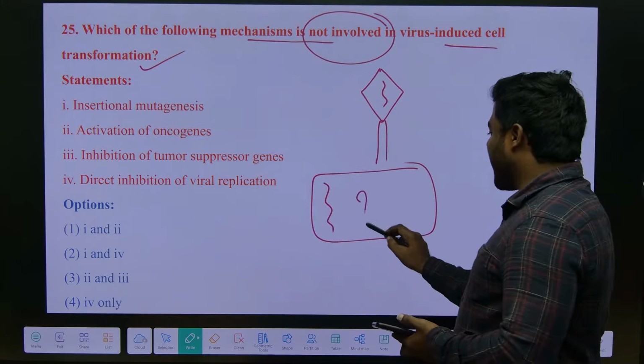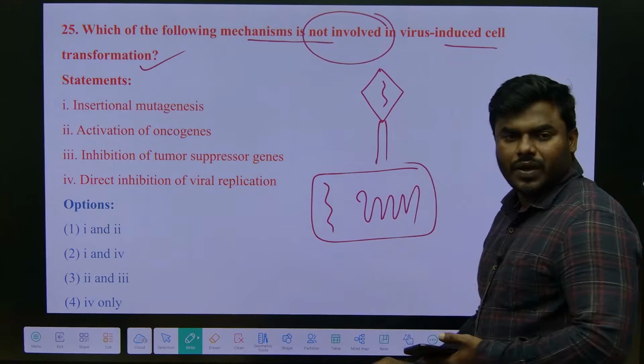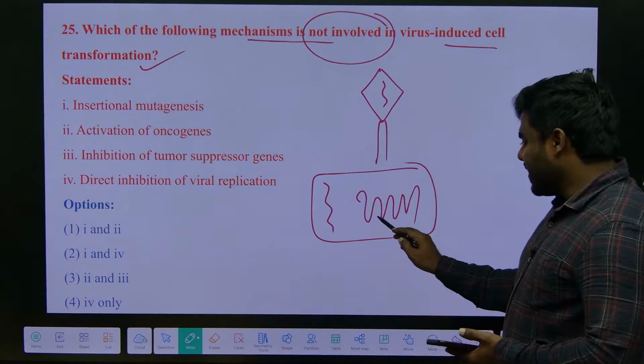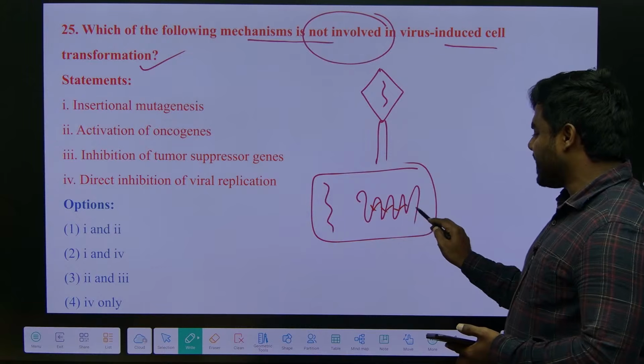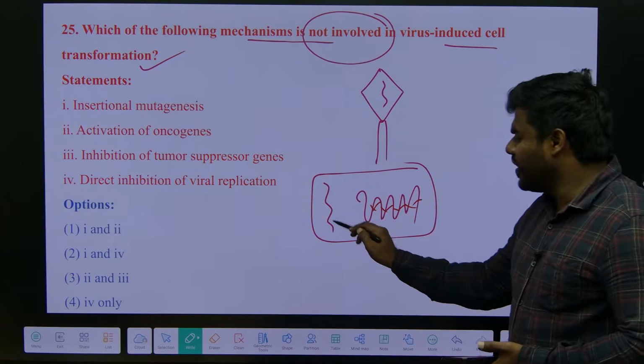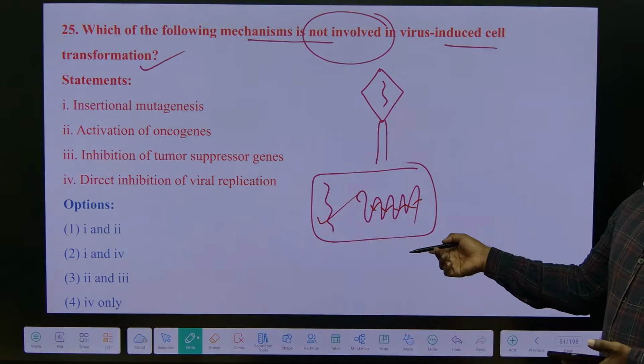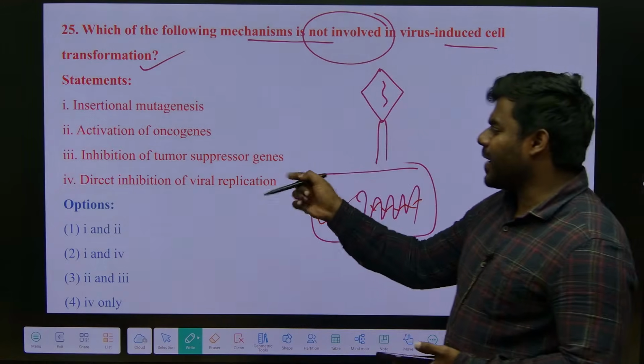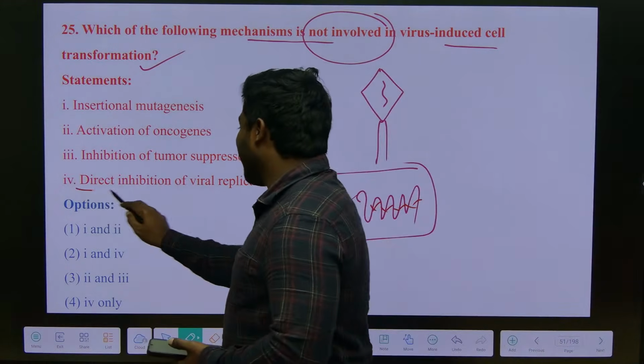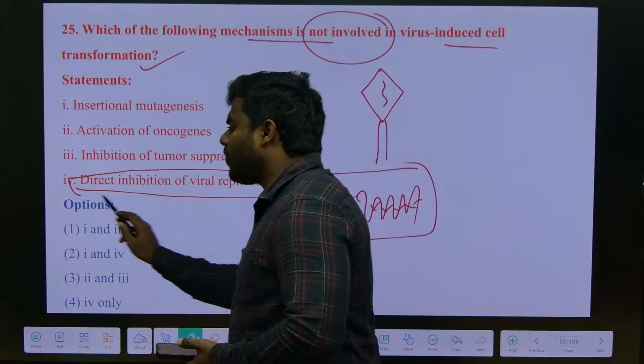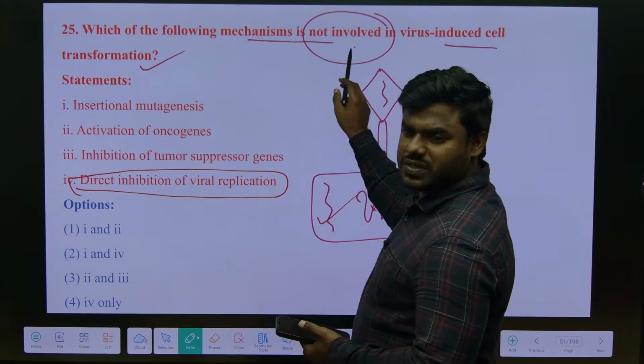At the same time the bacterium has its own DNA. Now generally, the entire DNA of the bacterium is broken down into pieces. Only the viral DNA undergoes replication. Correct? So what is happening here? Direct inhibition of viral replication never happens.